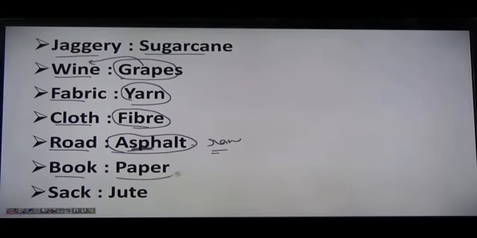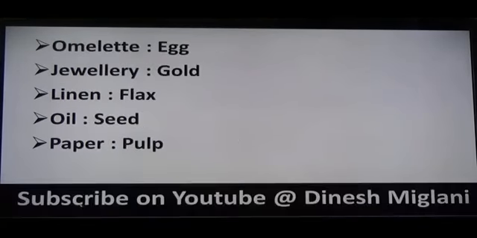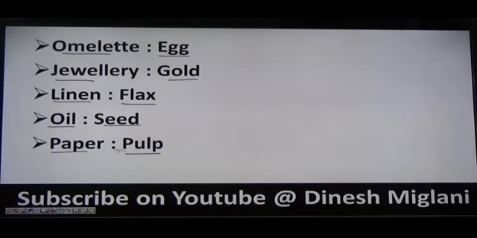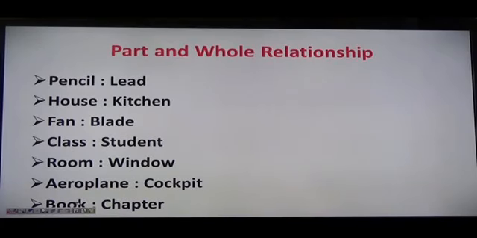For making books we need paper, right? For making sacks we need jute, right? Similarly, for making an omelette we need eggs. For jewelry we need gold. For linen we need flax. For oil we need seed. For paper we need pulp, right? So these are the things that we require for producing these. These are very simple for you. If you are good in your English or in your general studies, then you can easily answer these questions. Next we have part and whole relationship, right?